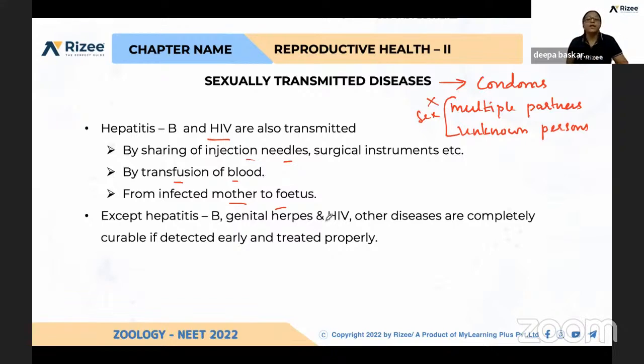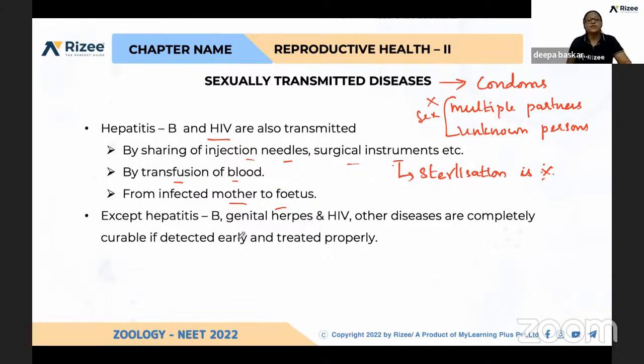Surgical instruments too: sterilization is very important, and if it is not done properly, that will also lead to transmission of HIV.